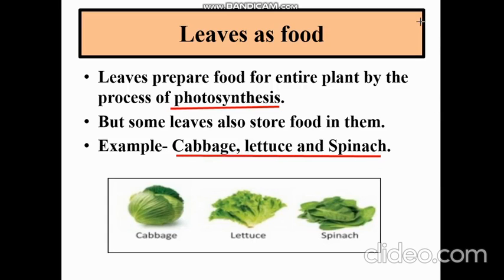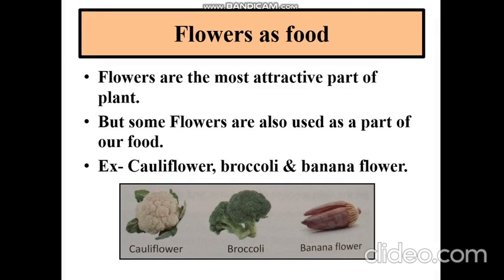Now moving ahead, we will learn about flowers as food. So flowers are the most attractive part of the plant. Yes, everyone loves flowers in their garden. But some flowers are also used as a part of our food. So what are the examples of flowers as food? The examples are cauliflower, broccoli and banana flower.